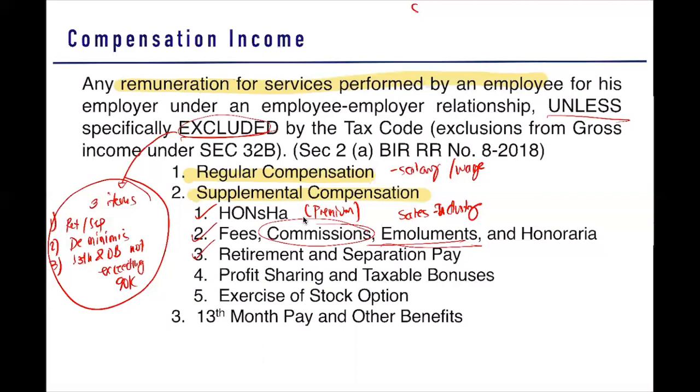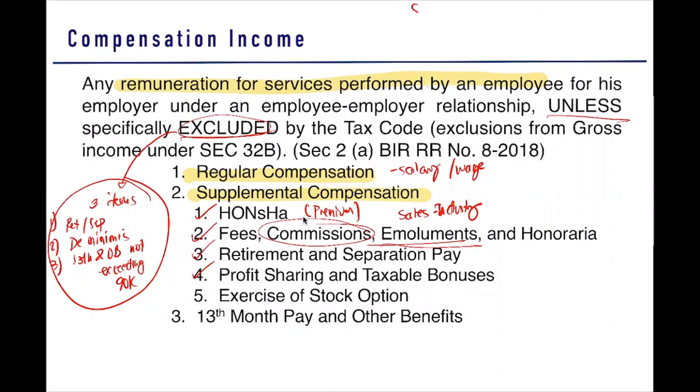How about bonuses? Bonuses may be due to meeting a certain quota or whatsoever. Whatever the reason for giving bonuses, we include it here. We still consider it a supplemental compensation. Just take note, guys, any other compensation which is not your basic salary is a supplemental compensation, and those items will still be included as part of your compensation income.